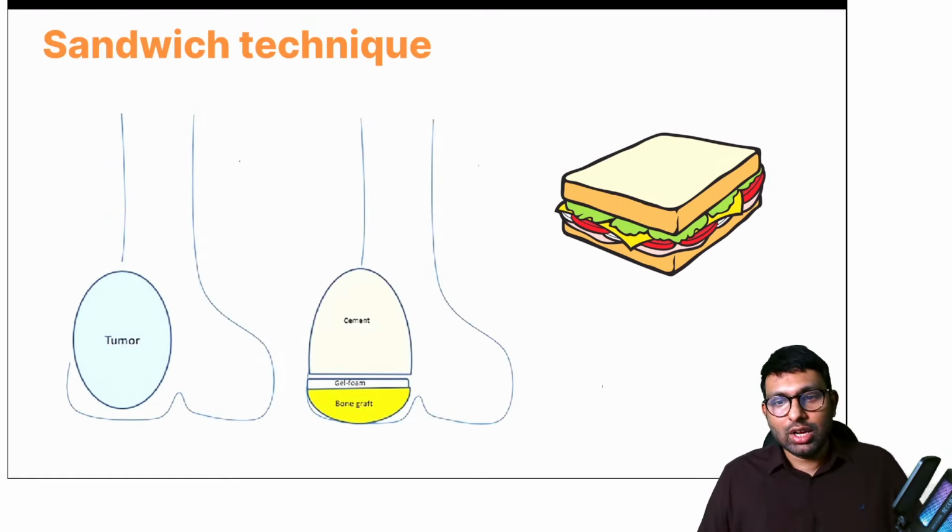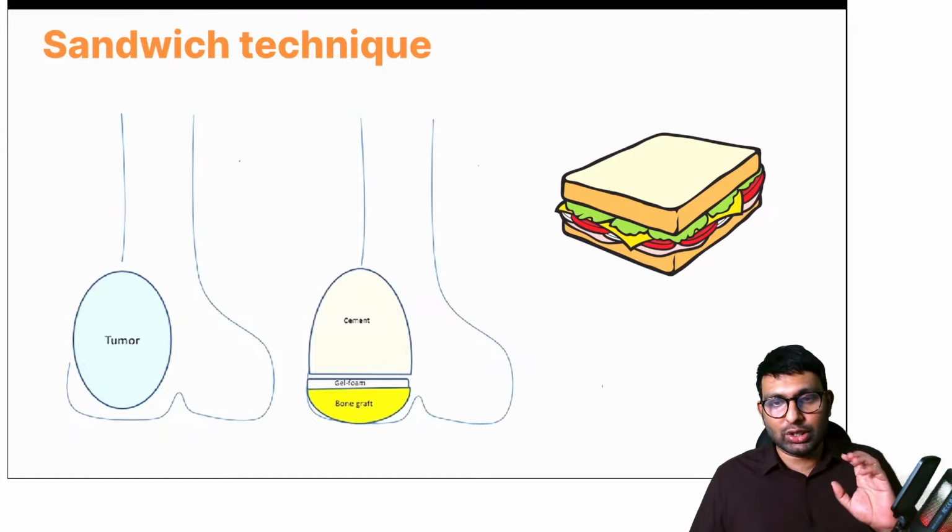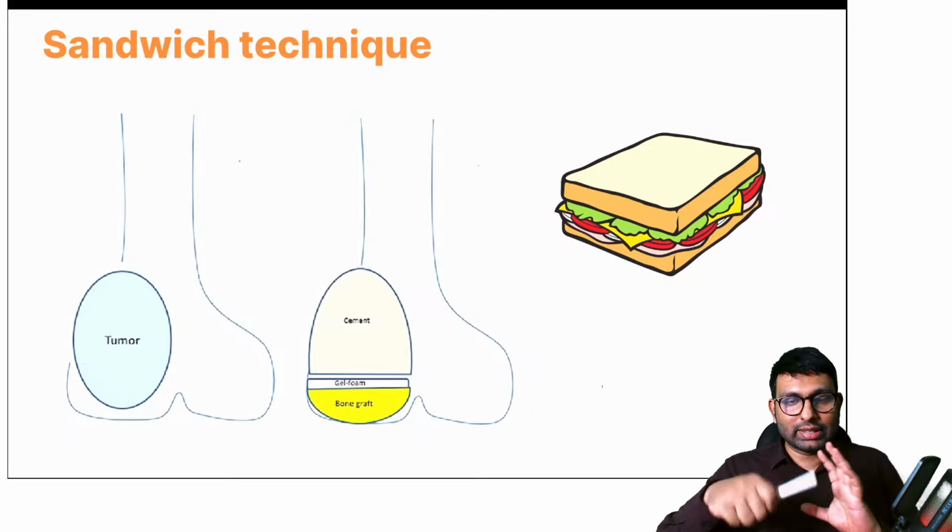And last thing, yeah, stromal cells are the pathognomonic cells, not the giant cells. Okay, not the multinucleated giant cells. The last thing is a sandwich technique. So what happens, because giant cell tumor is an epiphyseal tumor, so in children, if you are doing this extended